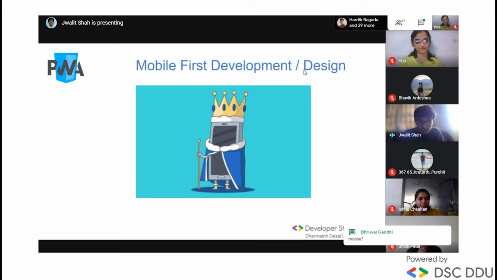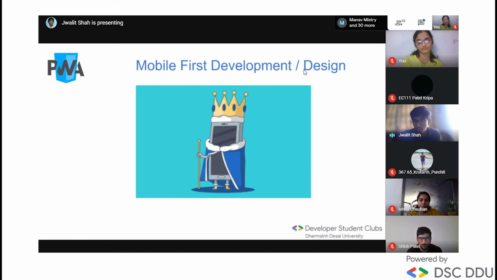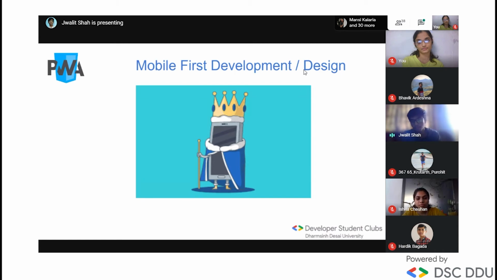Yes, obviously Dhruval, it is mobile first development design, the dominance of phones. Why is mobile first development needed in current scenarios? Because we use mobiles anywhere and anytime. Whenever we want to search or do anything, the main purpose is to develop our website or web page from the mobile perspective first.